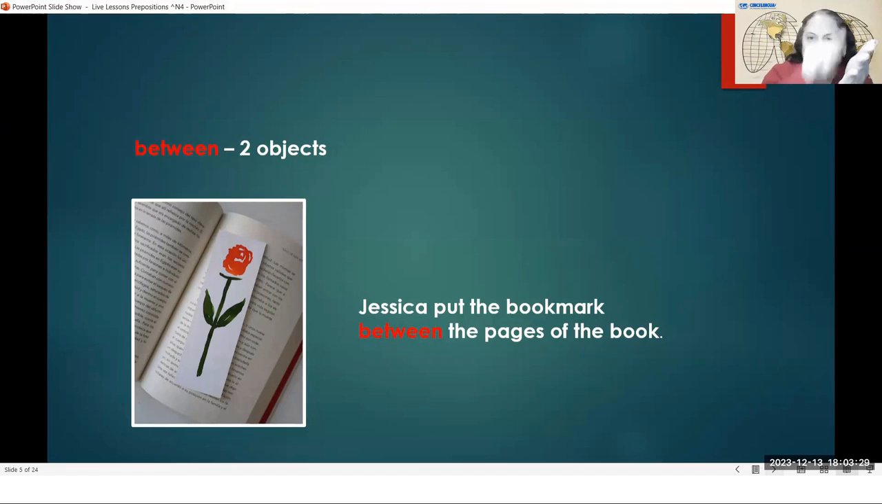We put the bookmark in the middle so that we will find the place that we stopped reading, and then we close the book. So there is a front page and a back page, and the bookmark is in the middle of those two pages. And a bookmark is a small piece of paper that you use to help you to know where you stopped reading and where you will begin again next time to read.